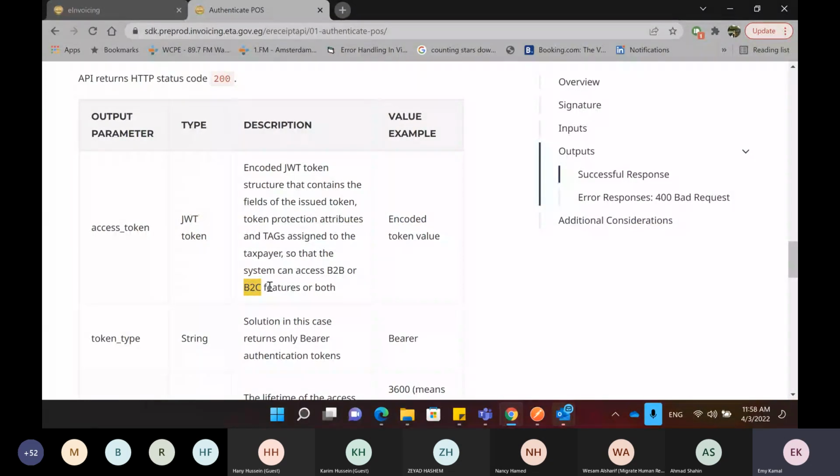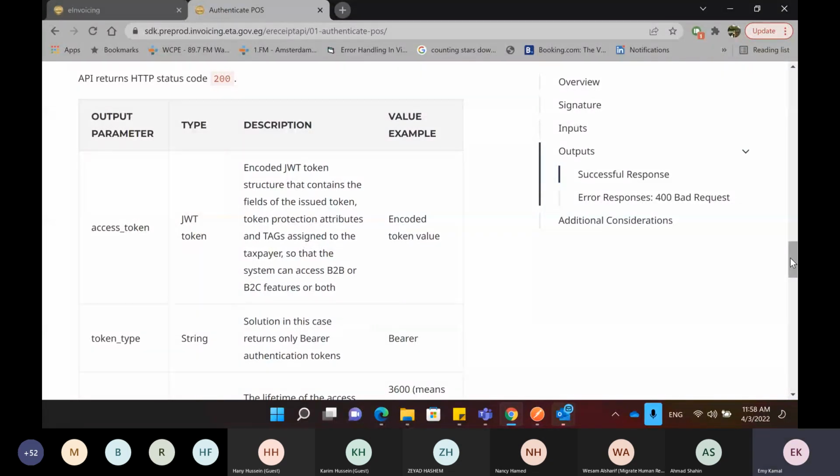The B2C tag enables you to use the features of the e-receipt solution, which includes the authentication of the point of sale, submitting the receipts, getting receipt details, and all of the APIs that we have in the e-receipt. For e-invoicing, it's just the B2B tag. So this is not enough: if you have the B2B tag, you cannot use this API or the rest of the APIs for the e-receipt. You need to have the B2C tag as well.